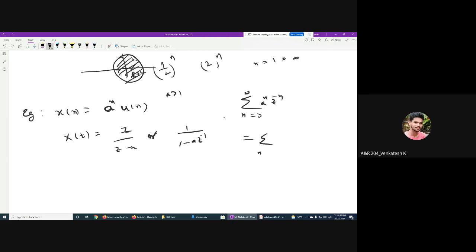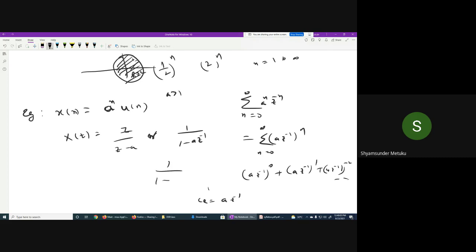Can I write this way? Yes, sir. So simply it is a z inverse to the power of 0 plus a z inverse power of 1 plus a z inverse power of 2, isn't it? It goes on. So first term will be 1, common ratio will be a into z inverse, 1 by 1 minus r, isn't it? Then if you do the LCM here, z by z minus a, you'll get it.